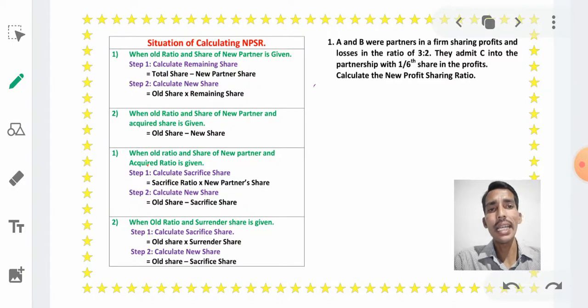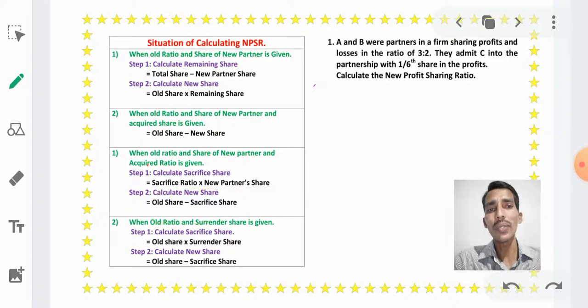After getting the sacrifice share, we have to calculate new share. We have to follow the second step. How do we calculate new share? Old share minus sacrifice share, because we need the sacrifice share to calculate the new profit sharing ratio, but in the problem the sacrifice ratio is given. Then we have to convert the sacrifice ratio into sacrifice share. After that we can find out the new profit sharing ratio.